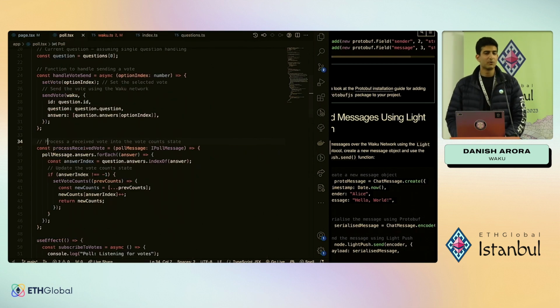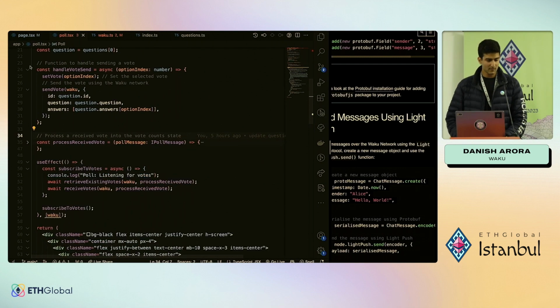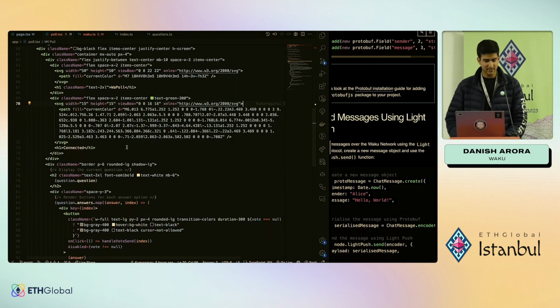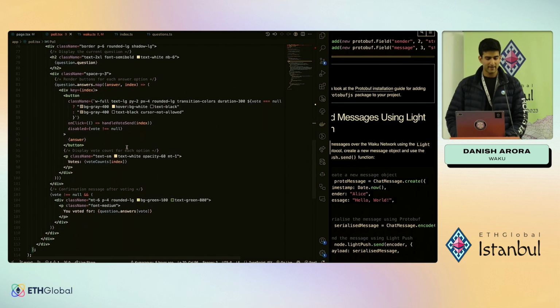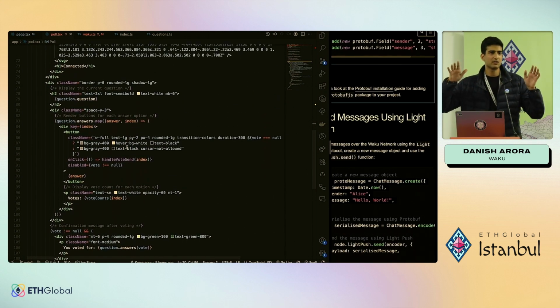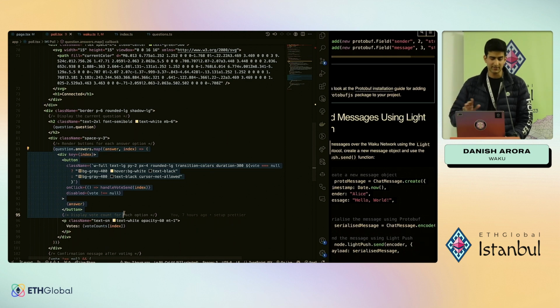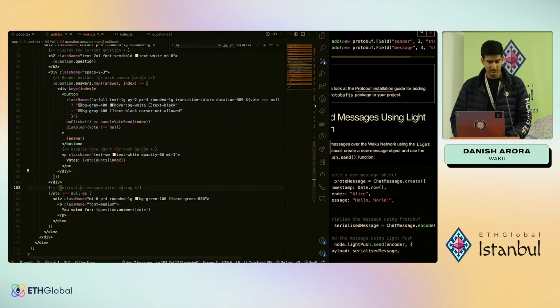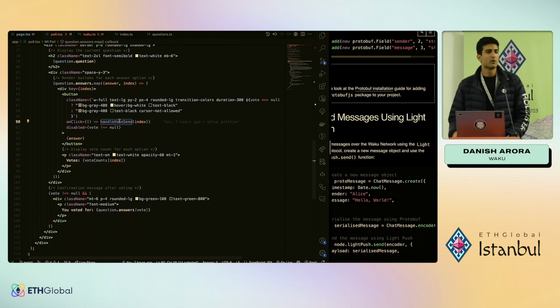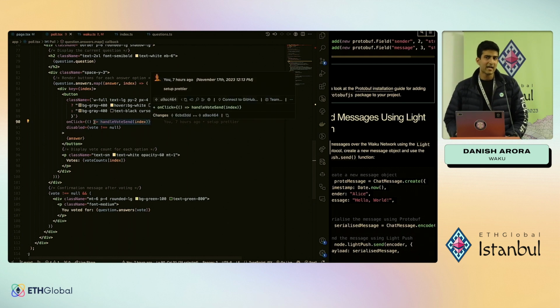The next thing is the poll itself, right? And to simplify all of this HTML, we have a question. We have 4 options, right? The questions are being mapped on. The answers are being mapped on to render, and that is all we care about. And then there's an onClick that handles the vote being sent. So what is happening, except sending the vote, is you're listening to the messages. You want to listen to the messages that are incoming, and you want to, let's say, increase a counter on your options.